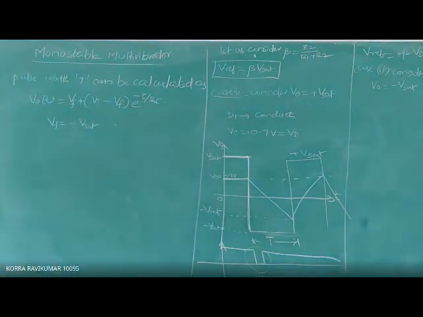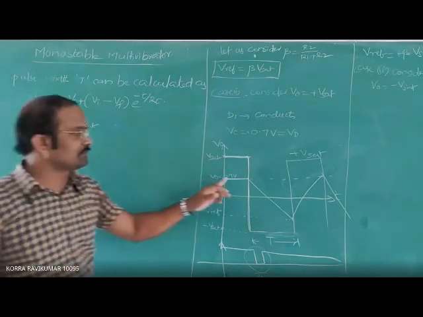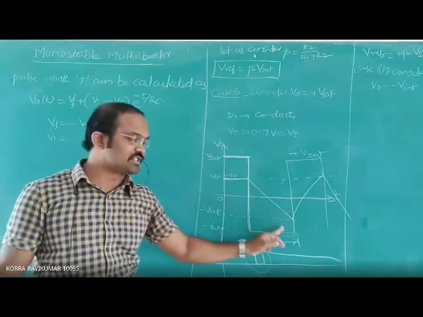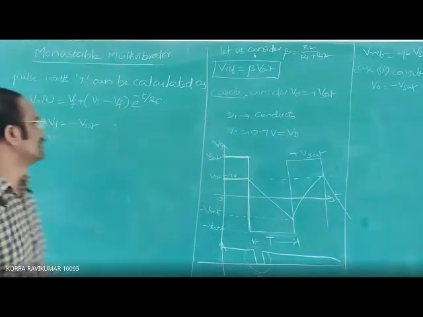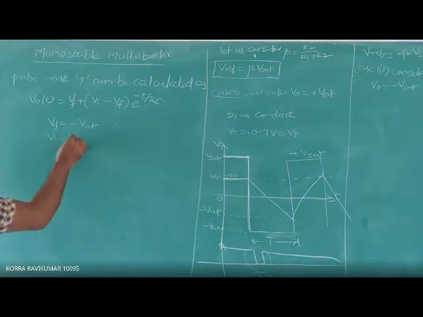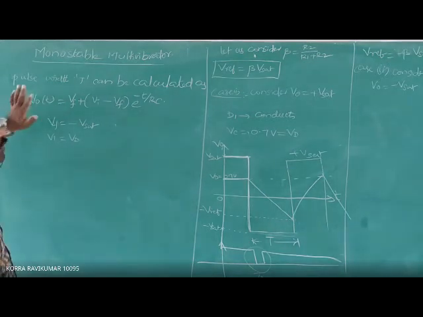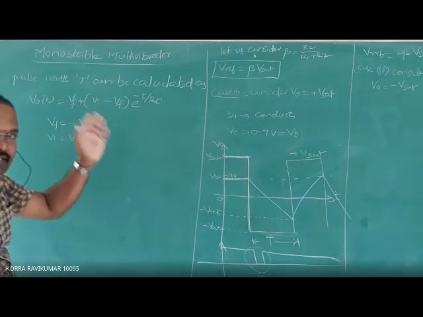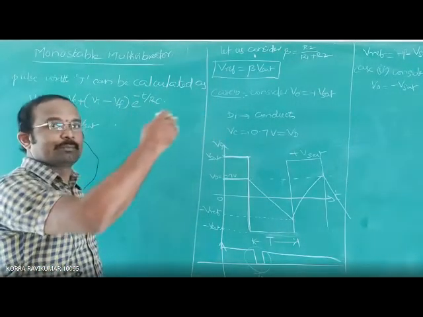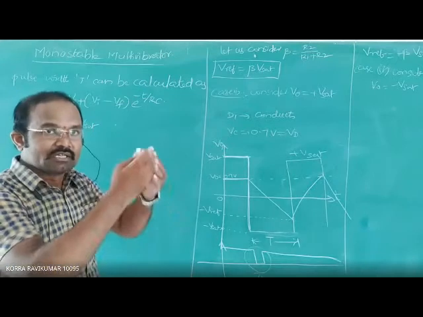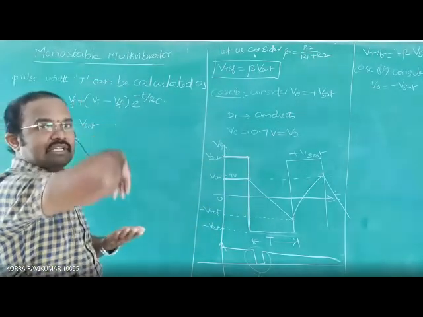Then the initial value of the capacitor: it starts from 0.7 volts and then it discharges. So Vi, the initial value, is equal to Vd, which is equal to 0.7 volts. Next, what about V naught? The V naught of C is nothing but the voltage across the capacitor, which is the same as the output voltage. Output voltage is first at positive plus V saturation, across the inverter terminal.